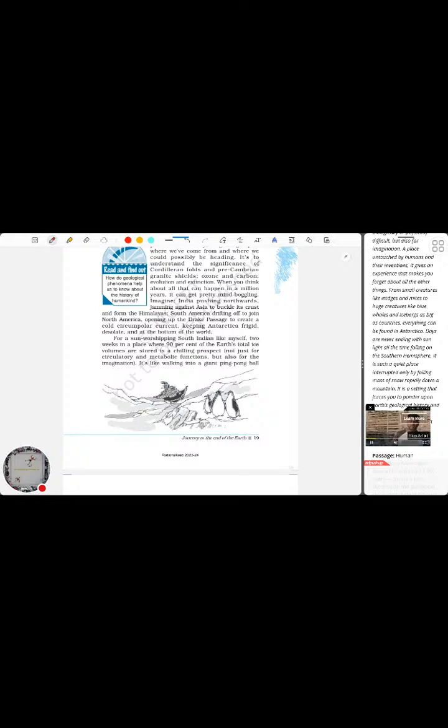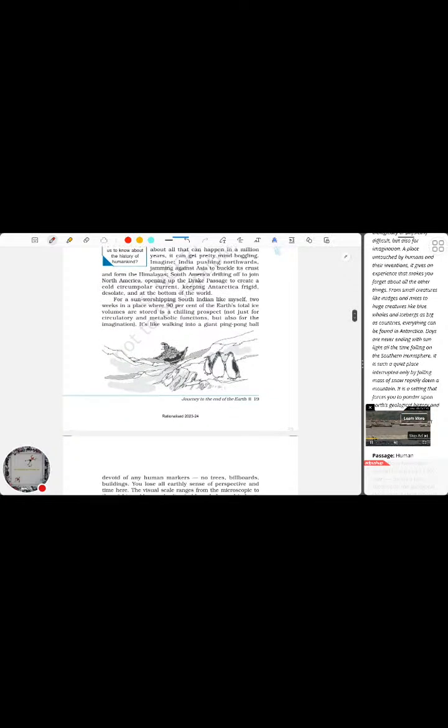And to get to know about all these things from a place, that's the place to go. That's what the author says. And apart from that, he's giving a vivid description of how he's feeling at Antarctica.